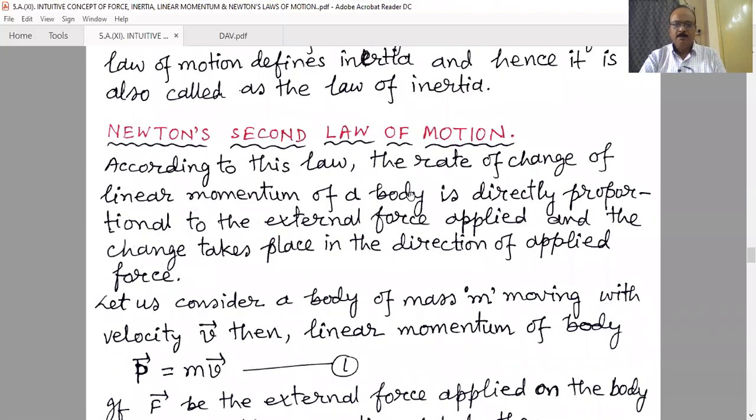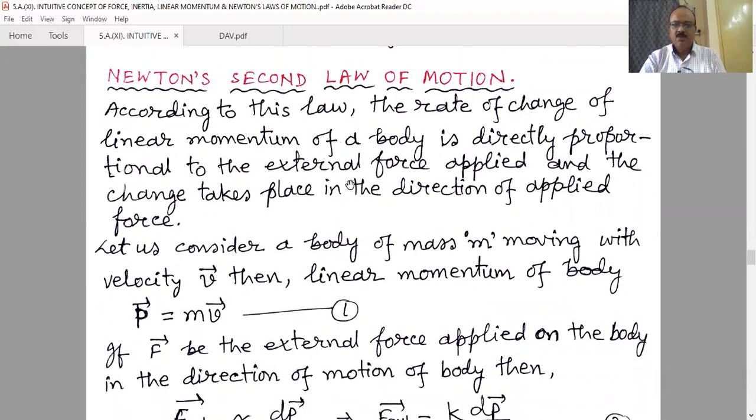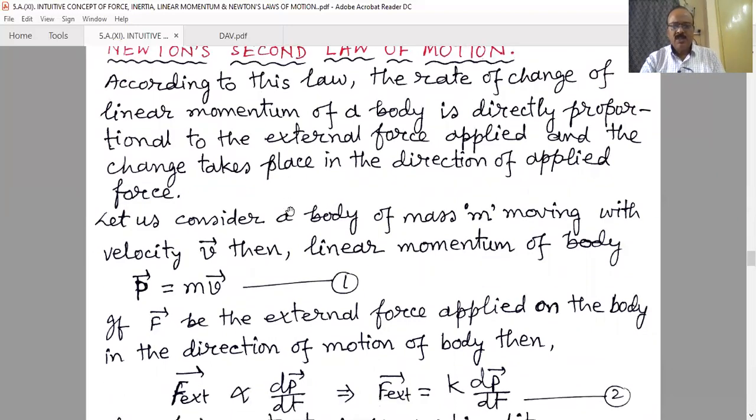Now Newton's second law of motion. According to this law, the rate of change of linear momentum of a body is directly proportional to the external force applied, and the change takes place in the direction of the applied force. That means the change of linear momentum is along the direction of the applied force. Let us consider a body of mass m moving with velocity v.